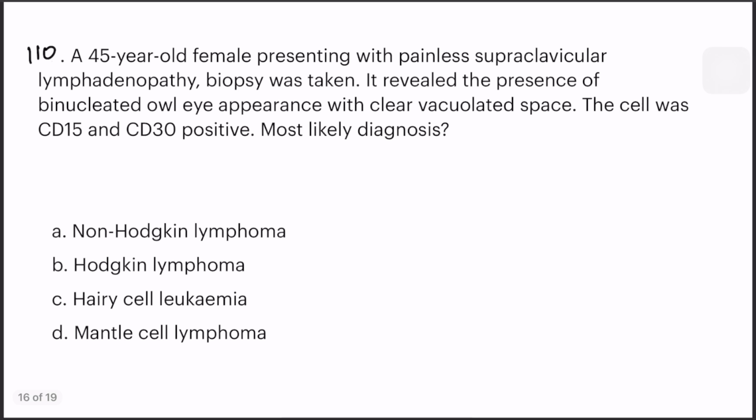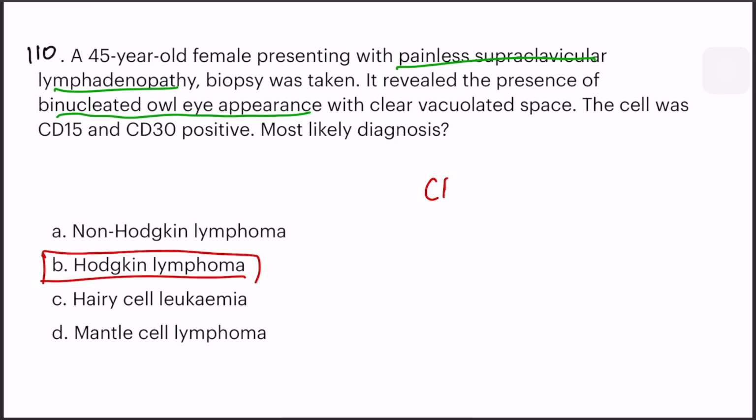Next question. A 45-year-old presenting with painless supraclavicular lymphadenopathy. Okay, painless. Biopsy was taken. Presence of binucleated owl's eye appearance with clear vacuolated space. Cell was CD15 and 30 positive. Okay, easy clinching. The answer is Hodgkin's lymphoma.